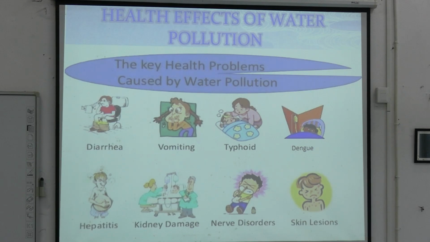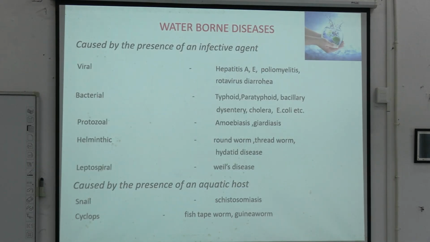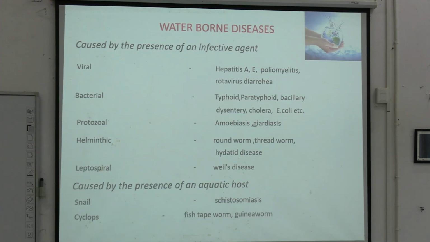Okay. So what are the waterborne diseases? Right at the top you have hepatitis A and E, poliomyelitis, rotavirus diarrhea. Among the bacterial you have typhoid, paratyphoid, bacillary dysentery, cholera, E. coli. Protozoal you have amoebiasis, giardiasis. Among the helminths you have roundworm, threadworm, hydatid disease, and leptospiral disease. It's also called Weil's disease.